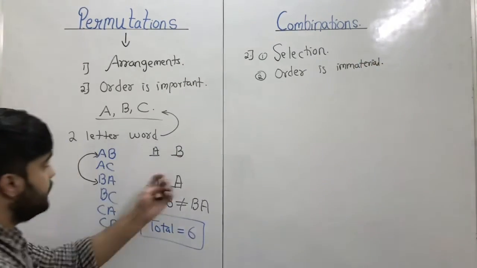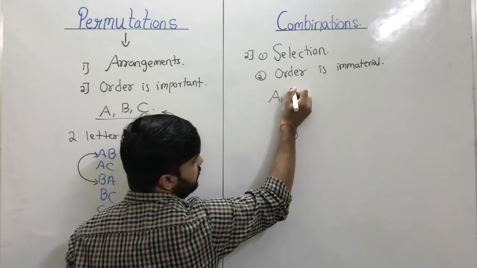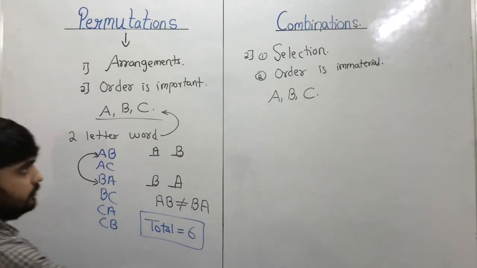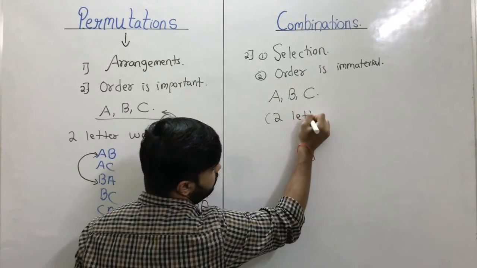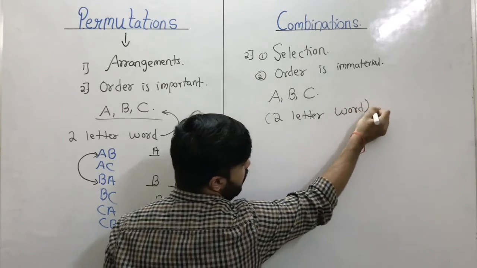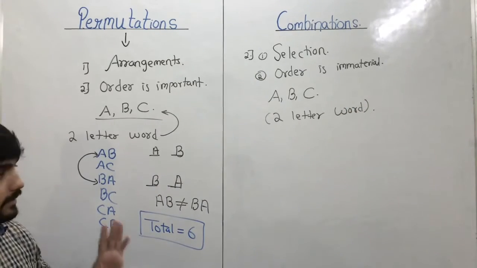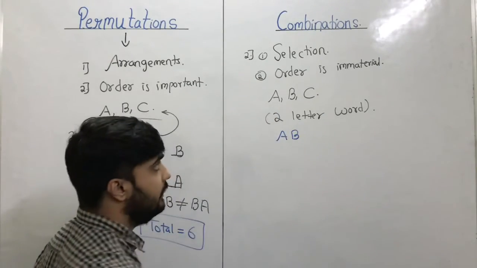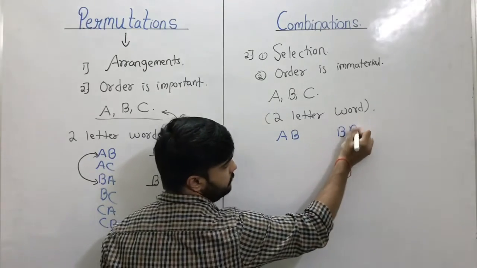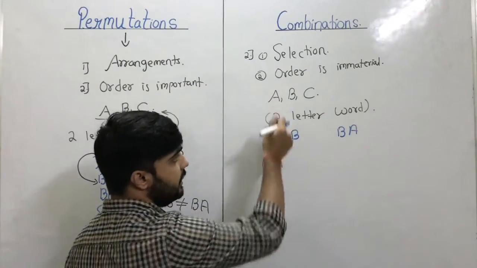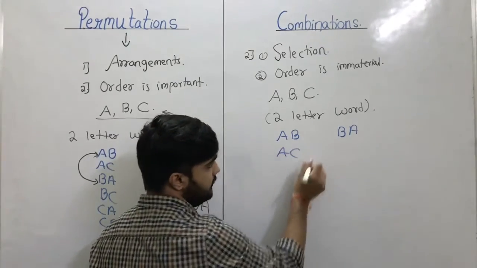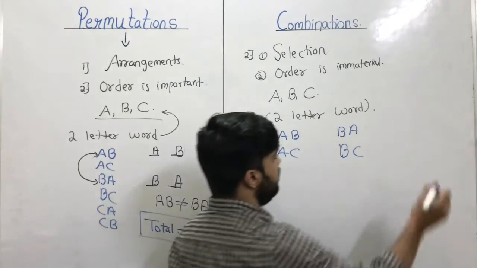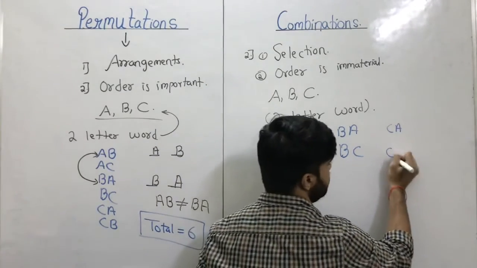We'll see the same example. If they have given you three letters A, B and C, and you have to form a two letter word in combination, you just have to select the letters. First will be AB, then BA. Writing starting with A, AB and AC. Starting with B, BA and BC. And starting with C, we have CA and CB.